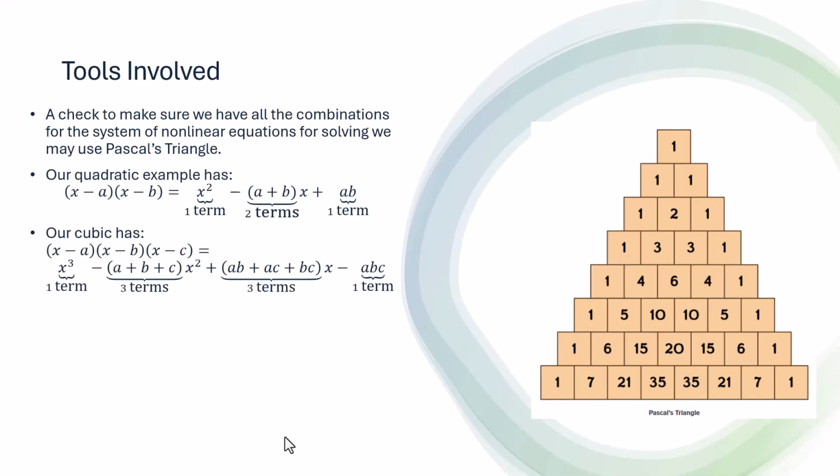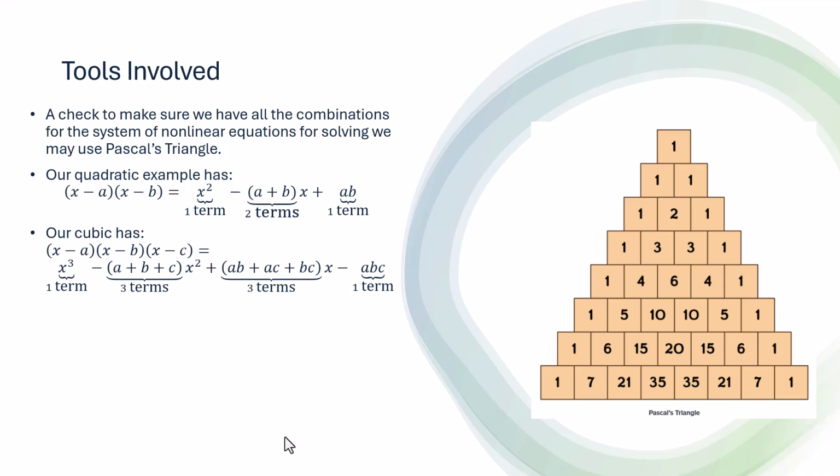Some tools involved with Viete relations happens to be Pascal's triangle. Now there's a picture of Pascal's triangle here on the right, and the reason why Pascal's triangle is useful in the Viete relations is kind of demonstrated on the left here. Our quadratic example with x minus a times x minus b.